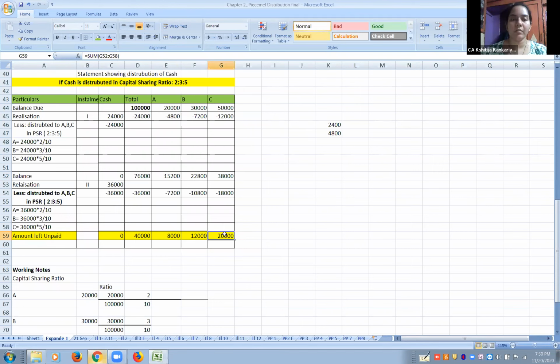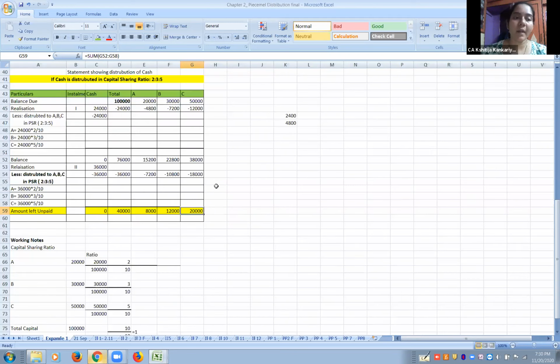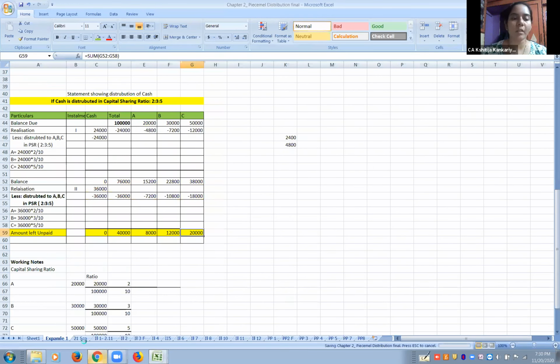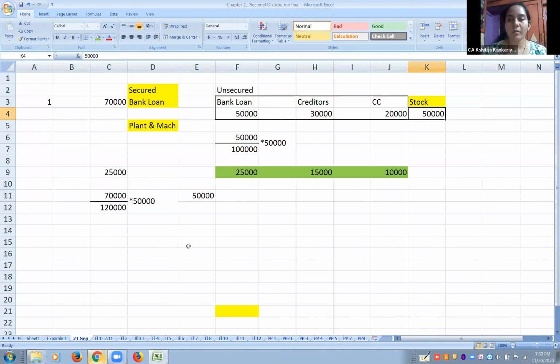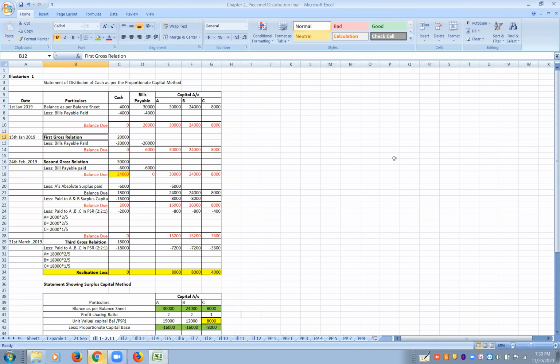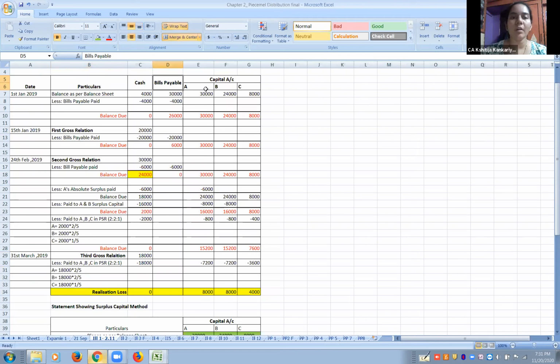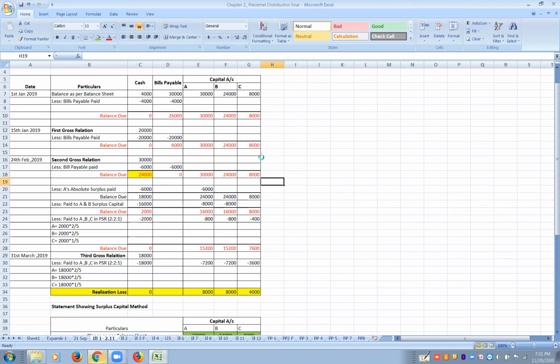That's it. So this is the easy capital sharing ratio, but there is some advanced method also, which we will learn when we do one entire complete sum. Tomorrow we'll be doing one bigger question, where we'll see how to pay the creditors, third parties, etc., and then we'll do the cash distribution for the capital accounts. These two methods are the simplest ones. There is an advanced method that actually comes in the BCom exam.